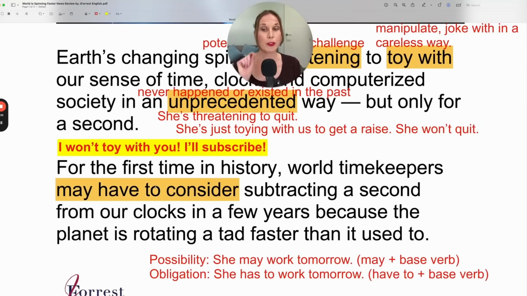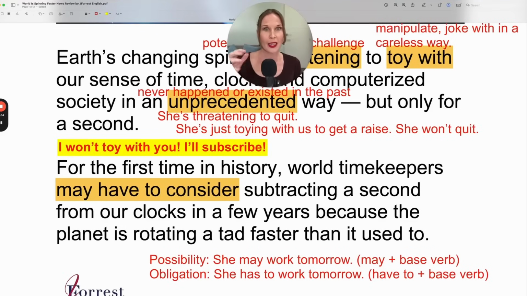And this have to is important because it suggests that they're only doing this out of obligation. It's not something that they just sat down in a meeting and said, should we subtract a second from the world clock? No, it's an obligation. They have to subtract a second. Well, in reality, they may have to consider subtracting.